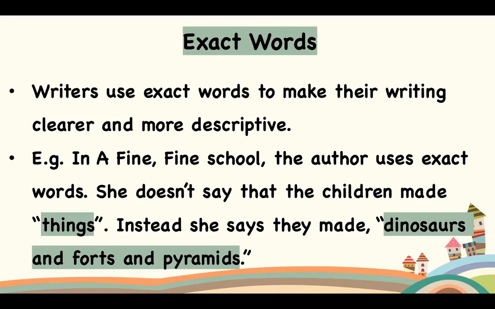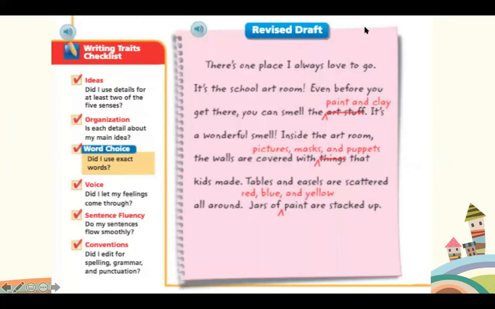If I see the word things, I don't know exactly what the children are making. Are they making cakes? Are they making food? I don't know. Instead, the author says they made dinosaurs and forts and pyramids. Now, when I read this, I can clearly imagine in my head children making dinosaurs, children making forts, and children making pyramids. It's really important that we use exact words so that the writer can paint a picture in their head.